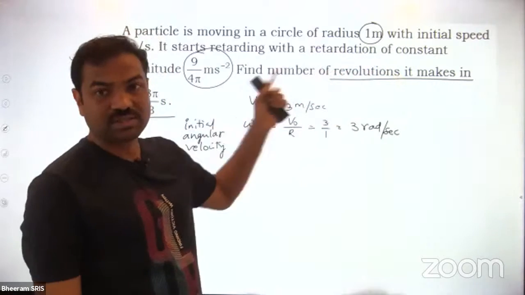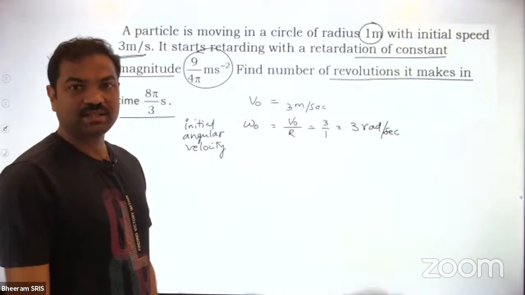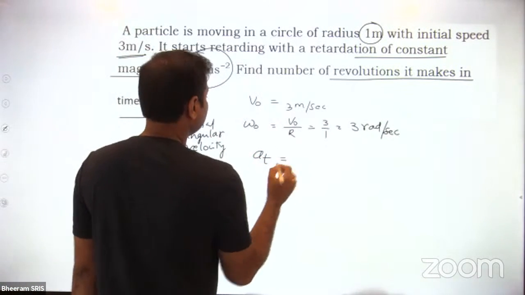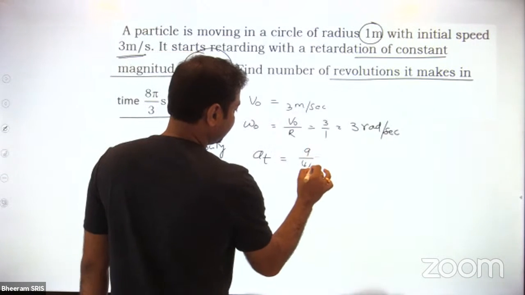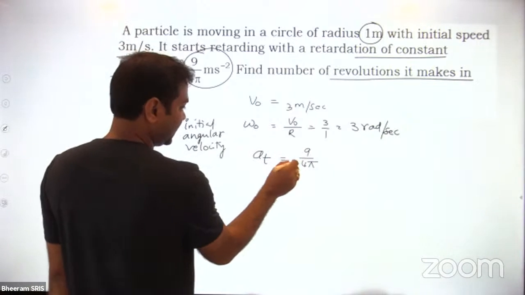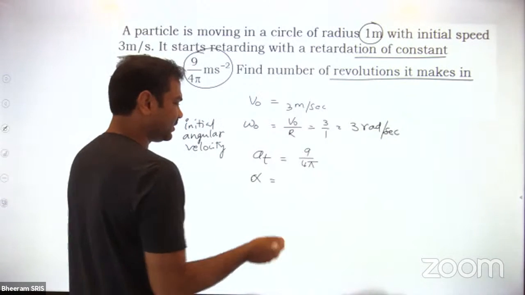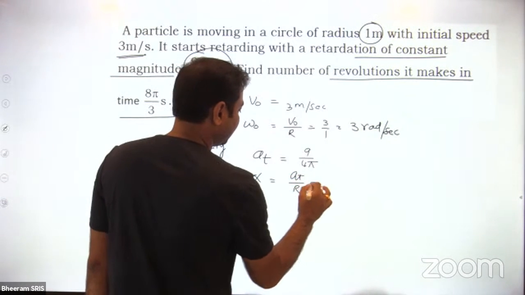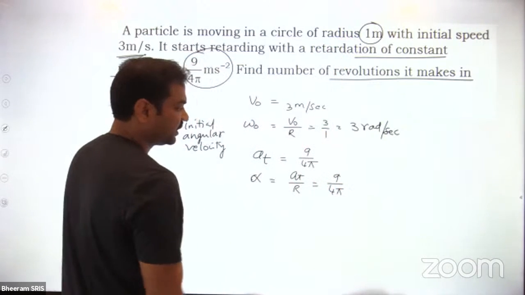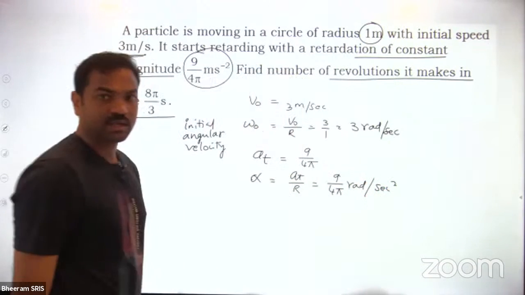With a retardation of constant magnitude, this is the retardation, which means it's a tangential retardation, in meter per second square. So the tangential retardation is 9 by 4 pi. So then what is the angular acceleration? Alpha is equal to a by r, and the r value is 1. So we'll get 9 by 4 pi only, in radian per second square.